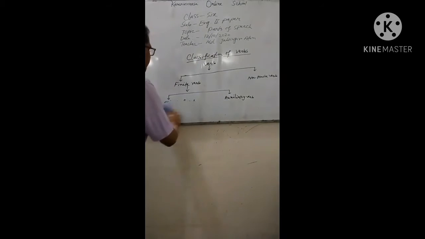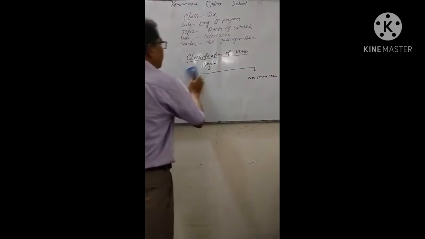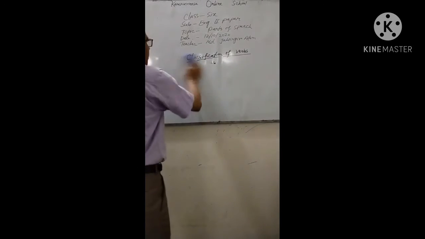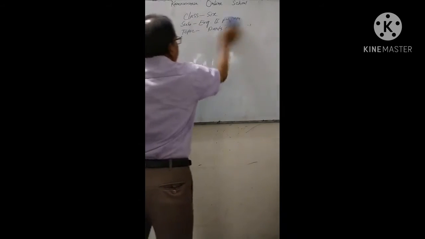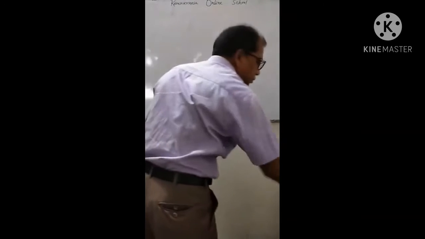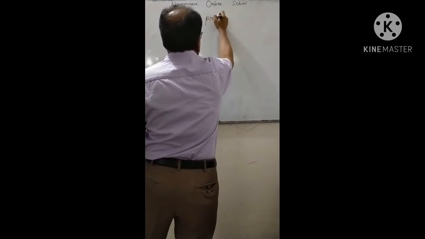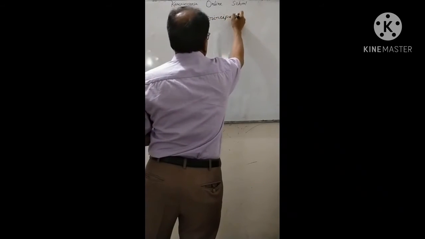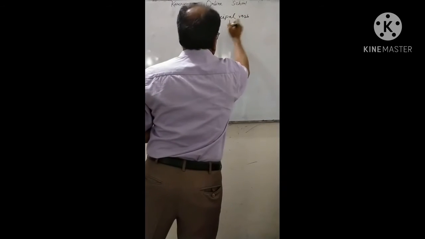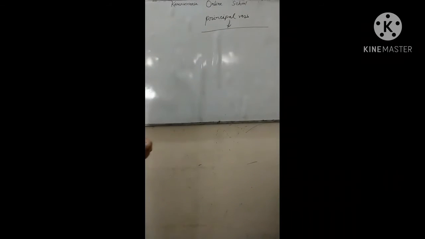What are their names? Principal verb can be classified into two other forms.